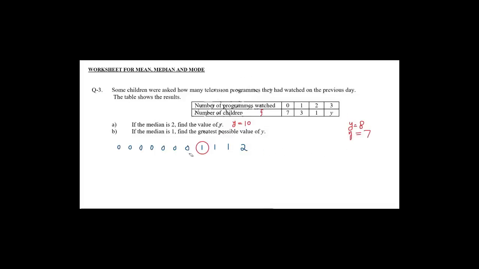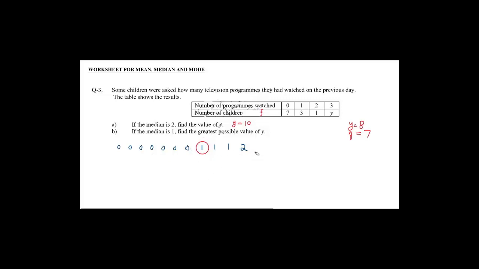Now suppose this one is the median here. Now we have 1, 2, 3, 4, 5, 6, 7 values on the left hand side, and we must have 7 values on the right hand side. Right now we have 3 values. We need 4 more values to balance the number of values on both sides of this median.